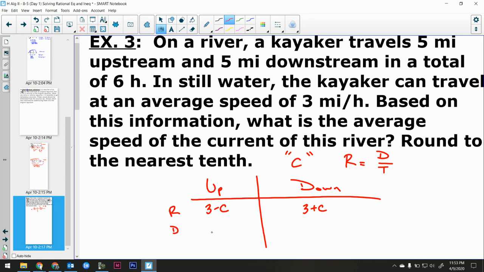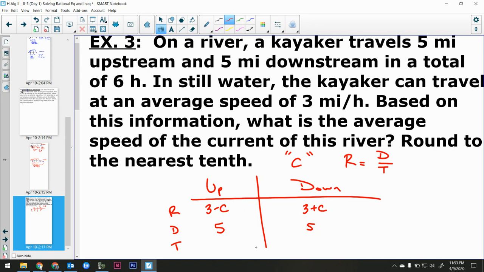Okay, my distance here is 5 miles, right? 5 miles. And then time. So that means my time is a total of 6 hours altogether.